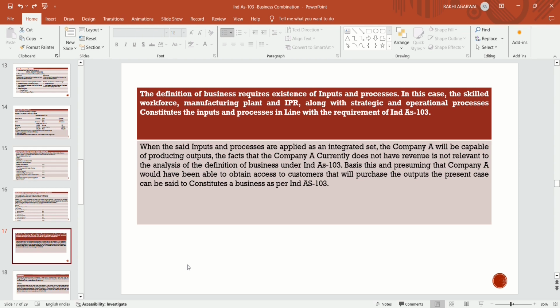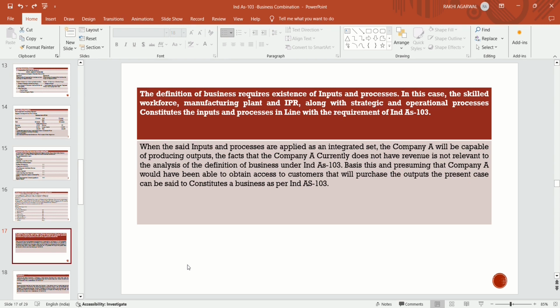The fact that company A currently does not have revenue is not relevant to the analysis of the definition of business under Ind AS 103. Currently they are not generating revenue, but they have the capability to produce the output because the input and process are present as per the definition of business.